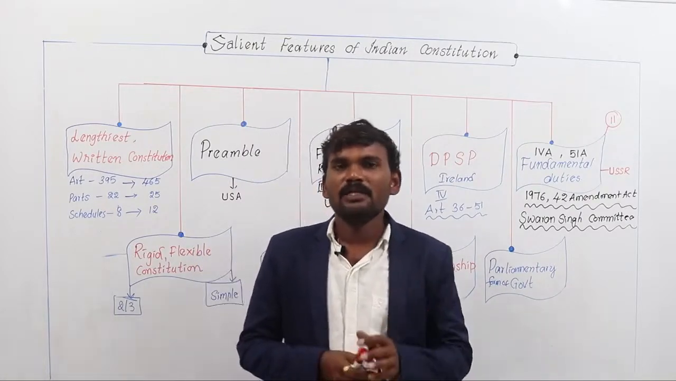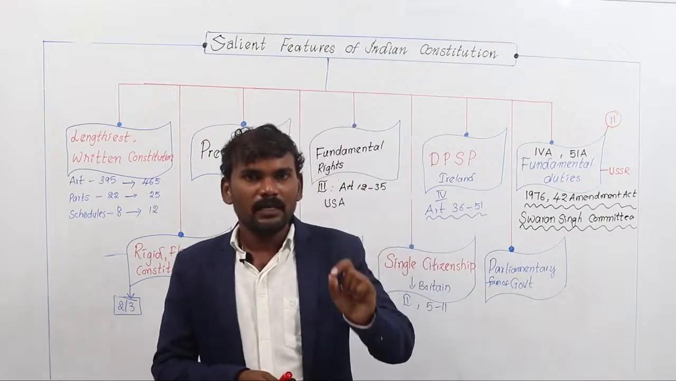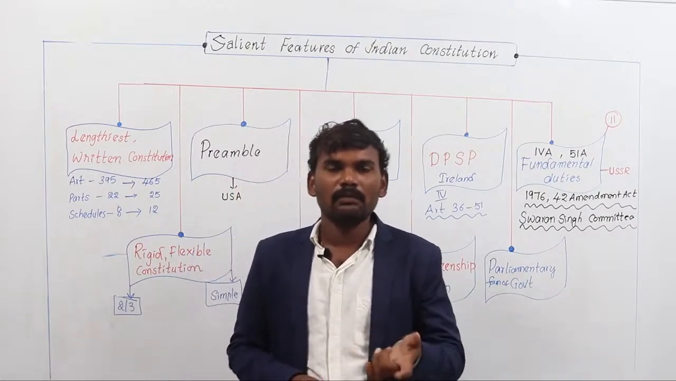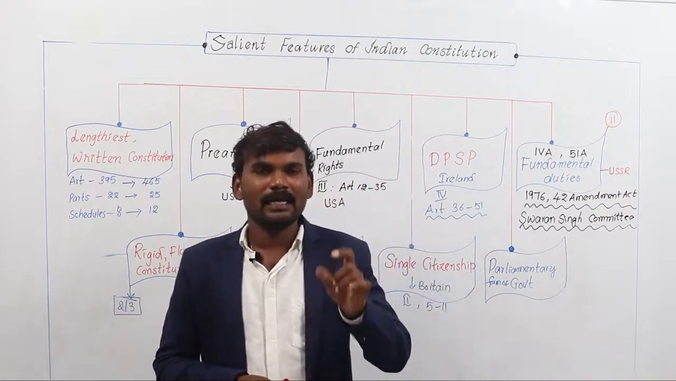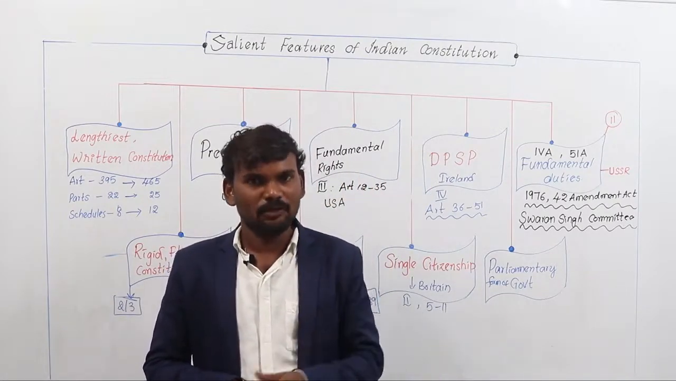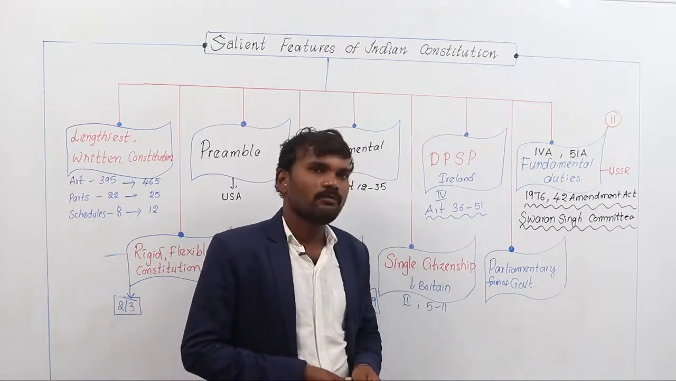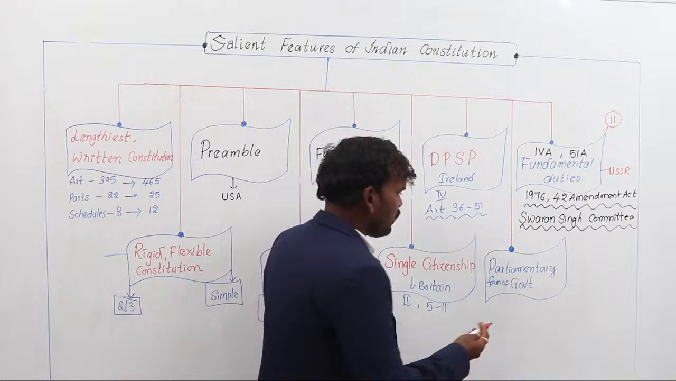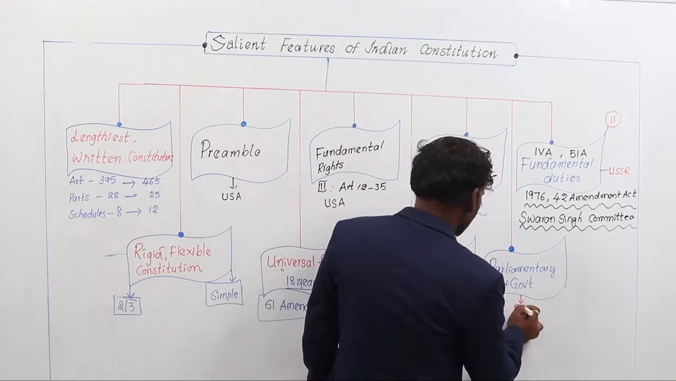So in a parliamentary form of government, there are 2 types of heads: head of the state and head of the government. At the state level also, the head of the state is the governor and the head of the government is the chief minister. The governor acts as a nominal authority, and the chief minister and his council of ministers act as the real authority. So this is the parliamentary form of government. But in America, there is a presidential form of government. The concept of parliamentary form of government is derived from Britain.